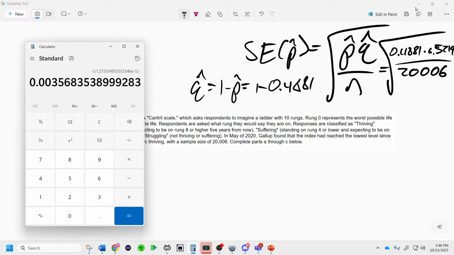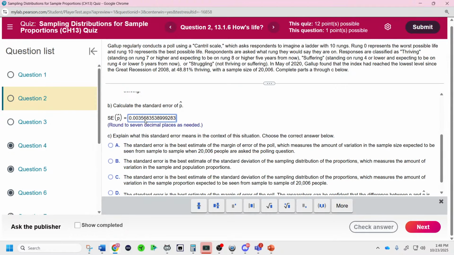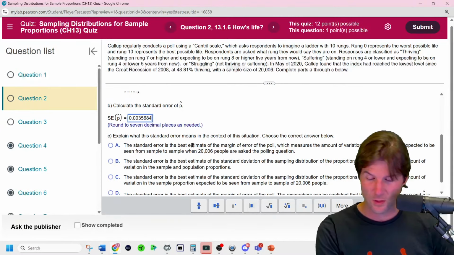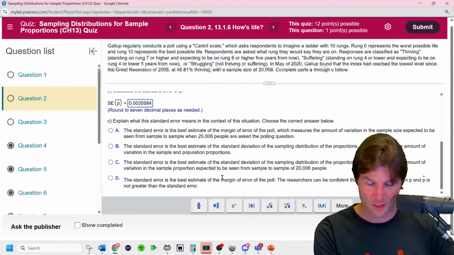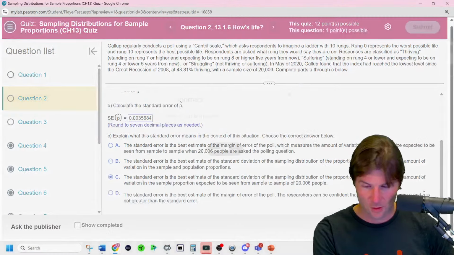There it is. Copy the number from your calculator on your computer, paste in the number, and then be very careful. It wants 7, you gotta be kidding me. 1, 2, 3, 4, 5, 6, 7, and then round. And the standard error is based on estimates. The standard error is the best estimate of the standard deviation, and it's relative to a sample size. There we go. That should do it.